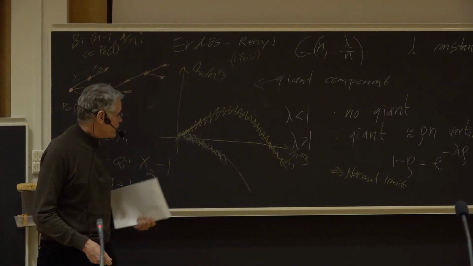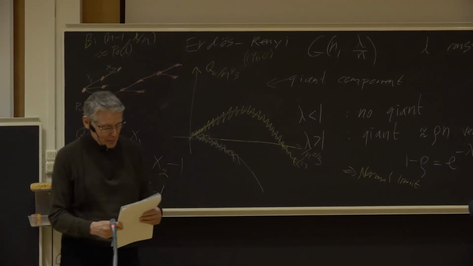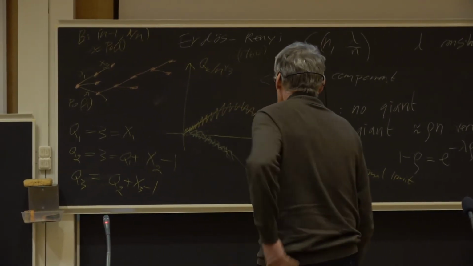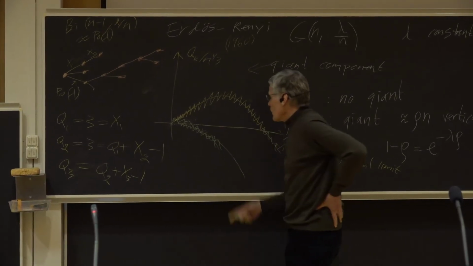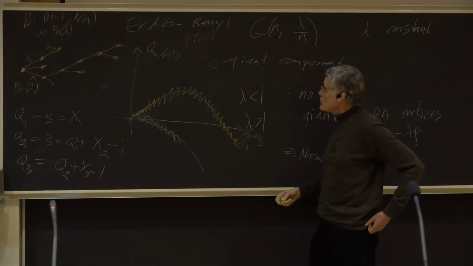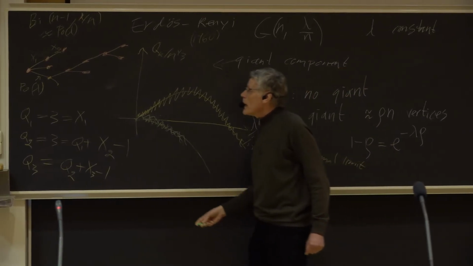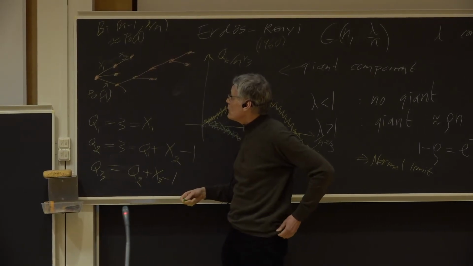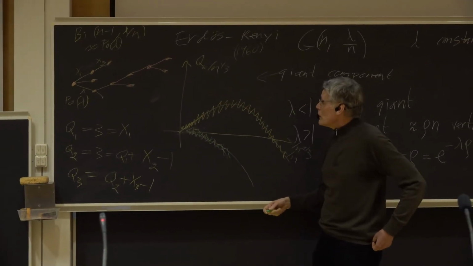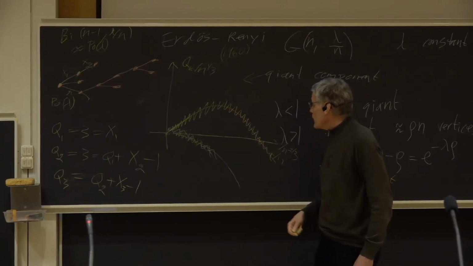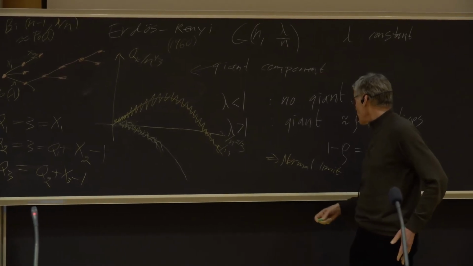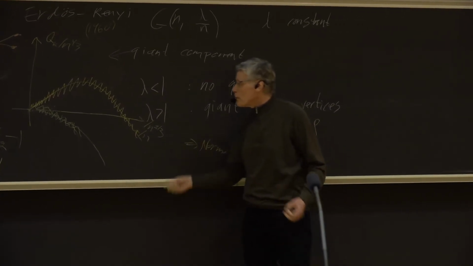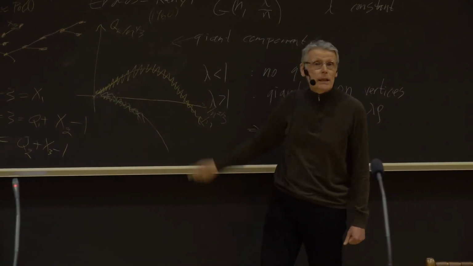I actually, this is very recent, I wrote some of the proofs yesterday. But I should also say again that I mentioned epidemics before, that mathematical models of epidemics are very often done using random graphs. And you have, as I said, the same type of behavior there. Without going into details, you maybe want to make it a little bit more complicated, but even if you take the simplest mathematical models for epidemics, you have the same type of behavior. And then, for example, Frank Ball has shown that in some simple model you get precisely the same kind of thing with some normal limit again of the total number of infected, for precisely the same reason as in this picture here.